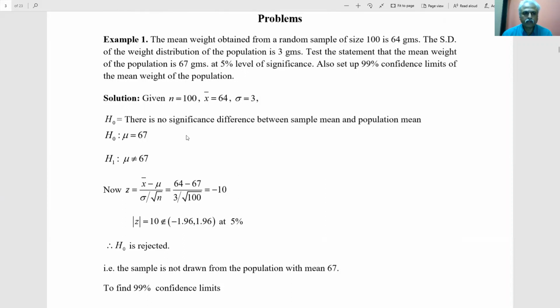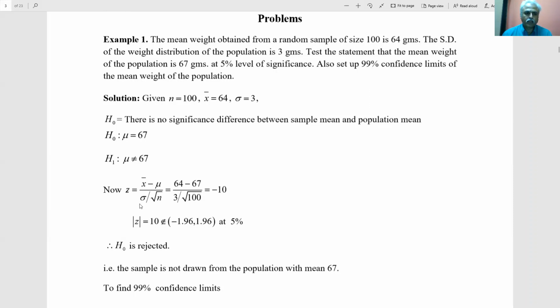That is, we assume that H0, mu equal to 67, is correct. Once again, there is no significant difference between 64 and 67; they are not much different. You can accept this. Suppose if the weight had been 5 grams, then there would be a significant difference. But we don't want to tell it orally. We want to test using our mathematical and statistical knowledge, so we are going to find a number,